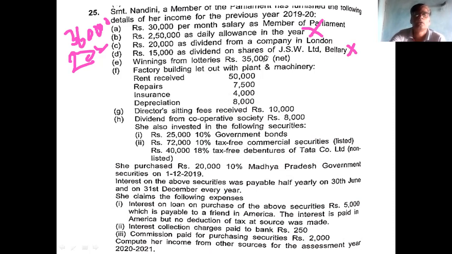Then winning from lottery, 35,000 is there. It is the net amount, so the 35,000 is to be grossed up. So it will be 50,000. The value of this is 50,000.